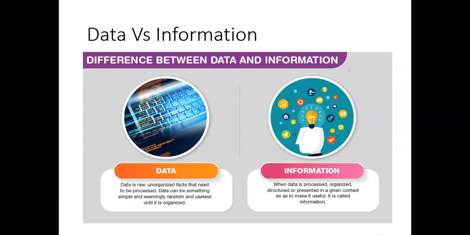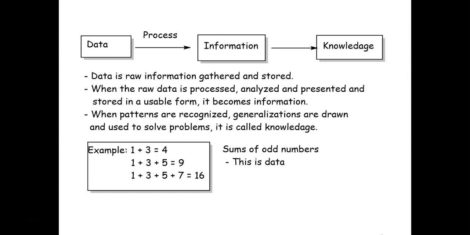Whenever you collect certain facts or measurements, it is basically data. And when you organize these facts and measurements and present them in a structured manner, it is called information. So you need to make information from data. As we can represent in the process flow diagram, data is processed to get information, and information then leads to knowledge. So you can say that data is raw information which is gathered and stored.